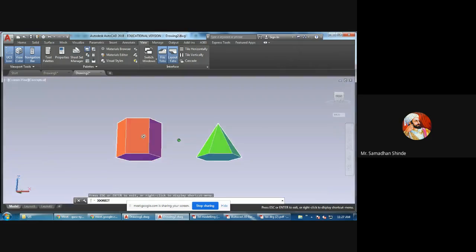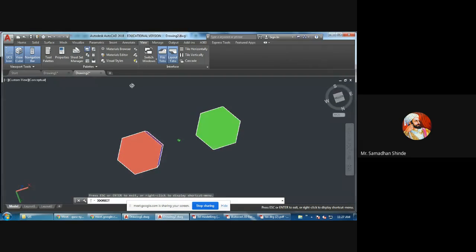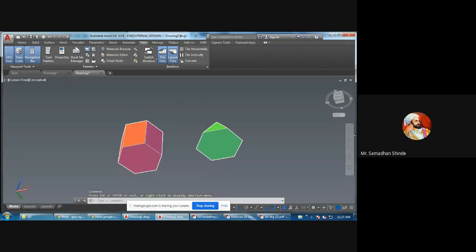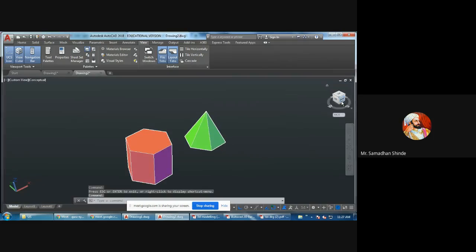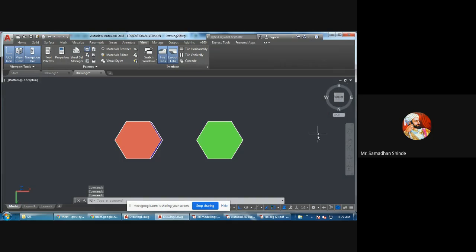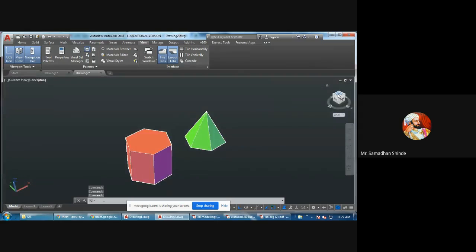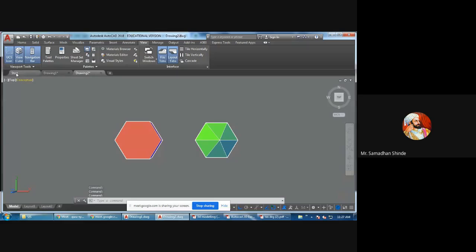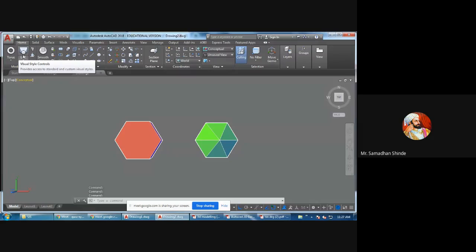One is hexagonal. You can see the bottom view will be the same for both hexagons. One is a prism, another one is a pyramid, like this. So two important commands we have seen. Which are they? First one is